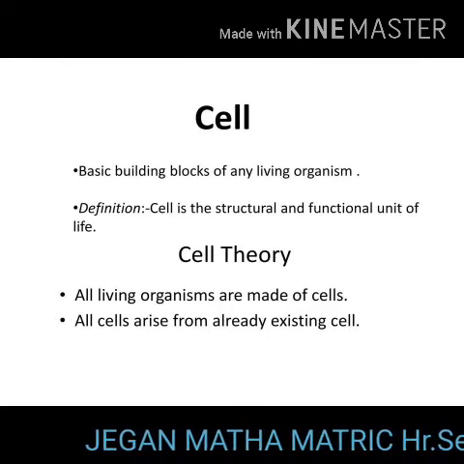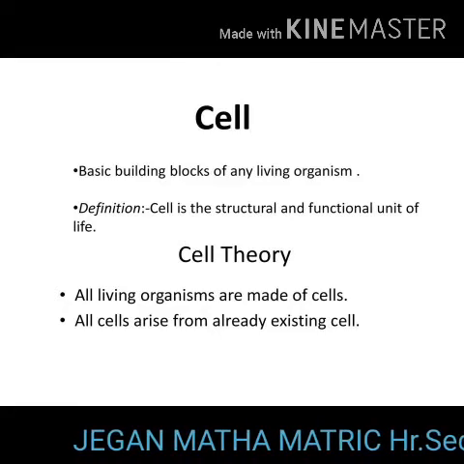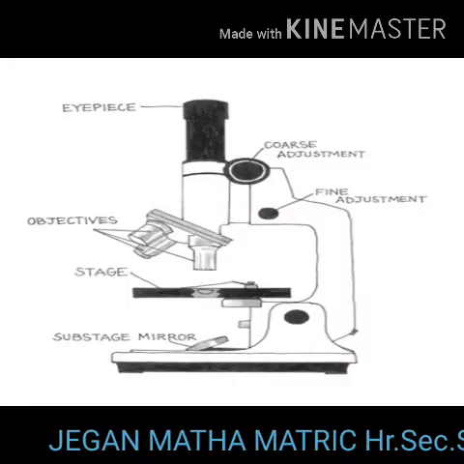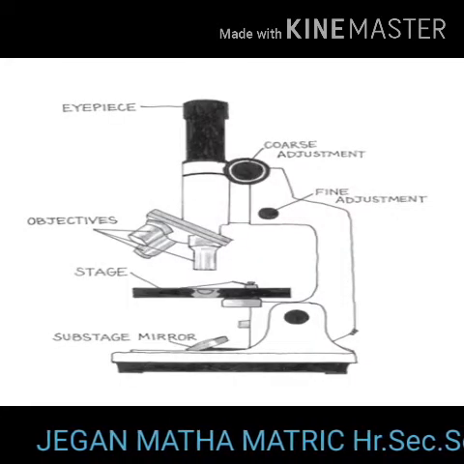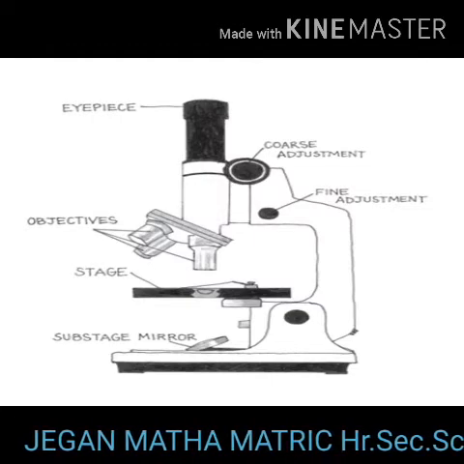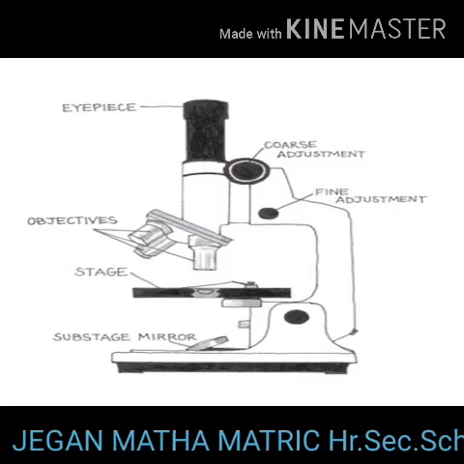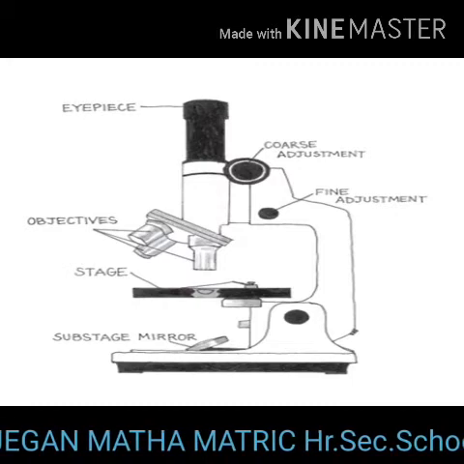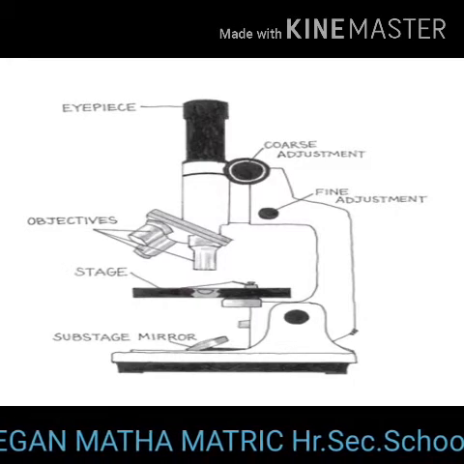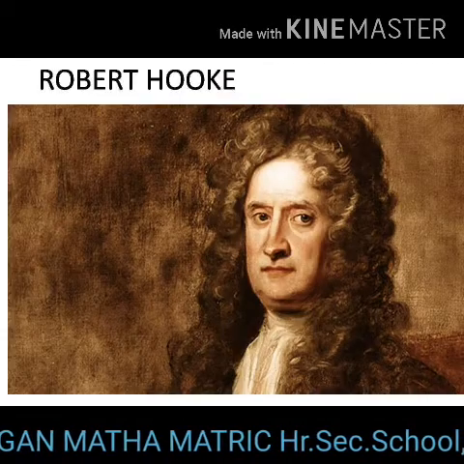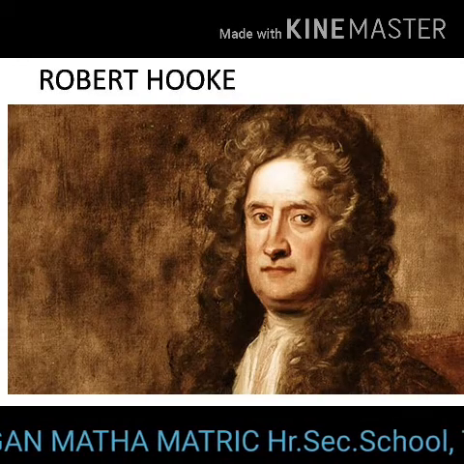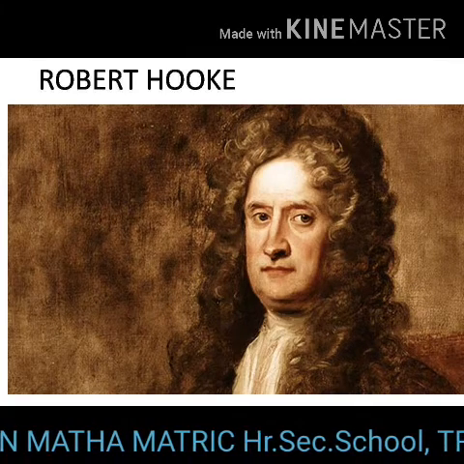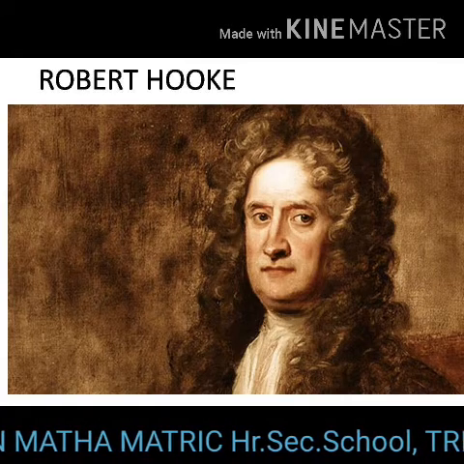Cells are very minute and said to be microscopic and cannot be seen with our naked eyes. They can be observed only through a specialized scientific instrument called a microscope. Nowadays, an electron microscope is used to magnify and observe the cells. Discovery of the cell. The Englishman Robert Hooke was a scientist, mathematician, and inventor.